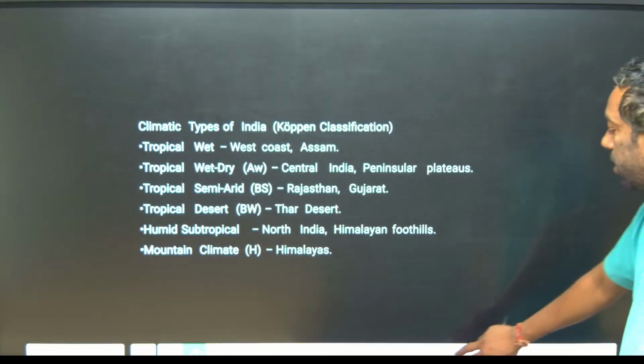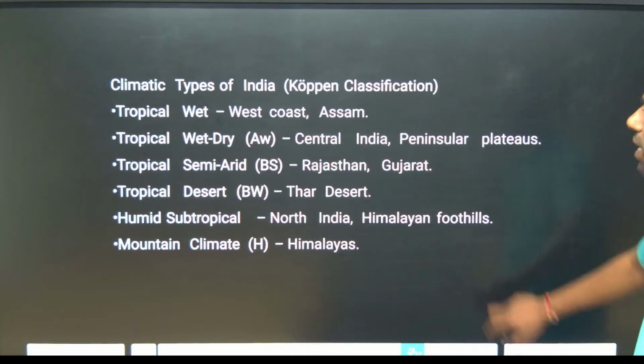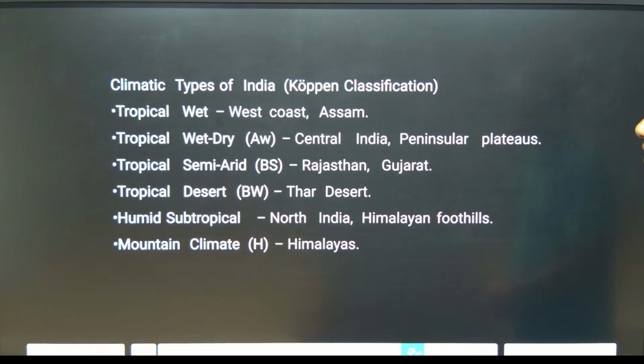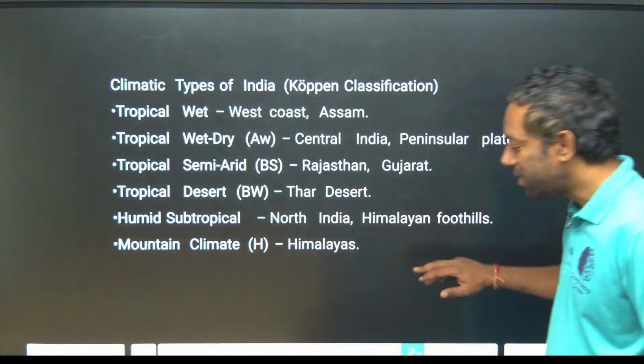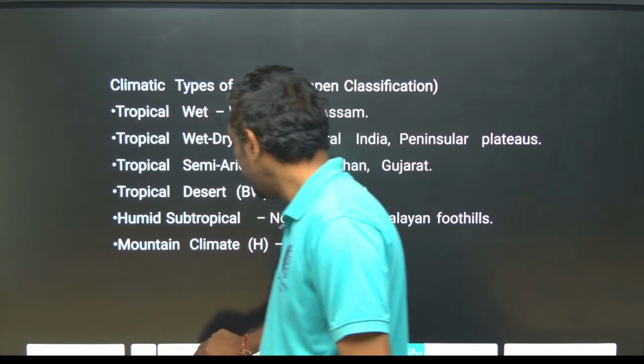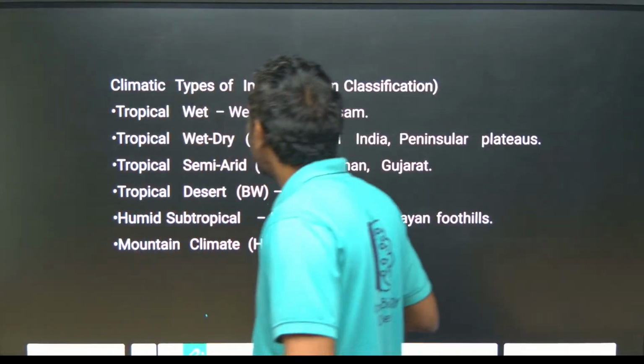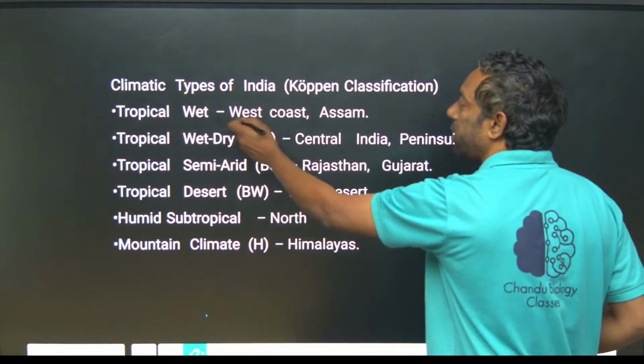Climate types of India: tropical wet and dry, tropical semi-arid, tropical desert, humid subtropical, mountain climate. This is also the climatic condition of India. Tropical wet: the western coast and Assam area.